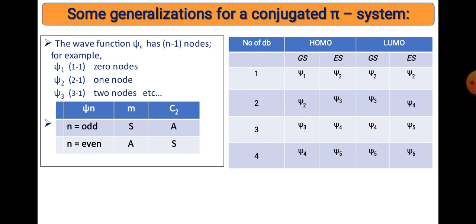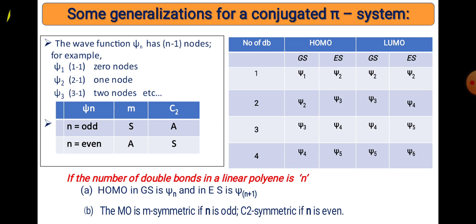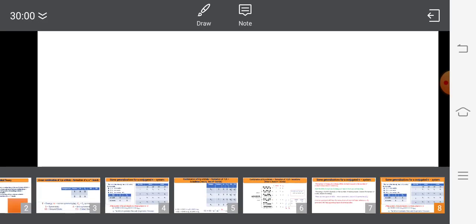Similarly, we can make another generalization, for example based on the double bonds. The number of double bonds can also decide the HOMO and LUMO configuration. For example, if the number of double bonds is 1, then how can one predict it?